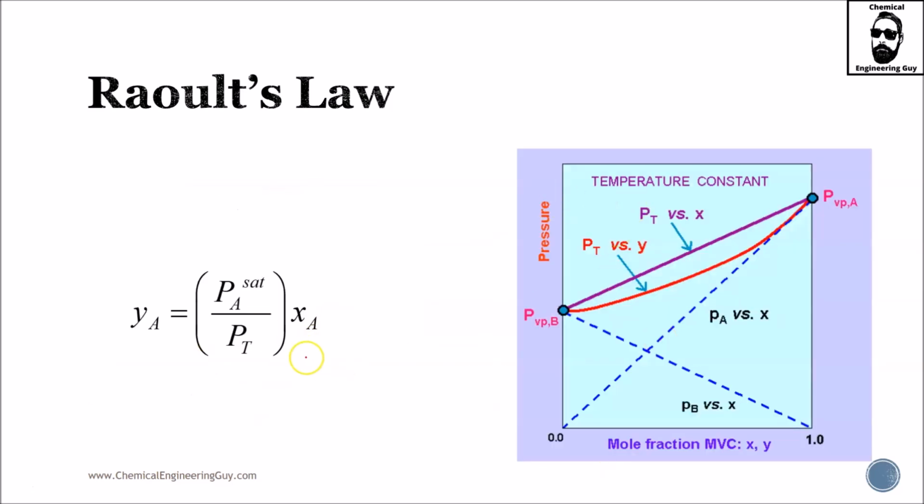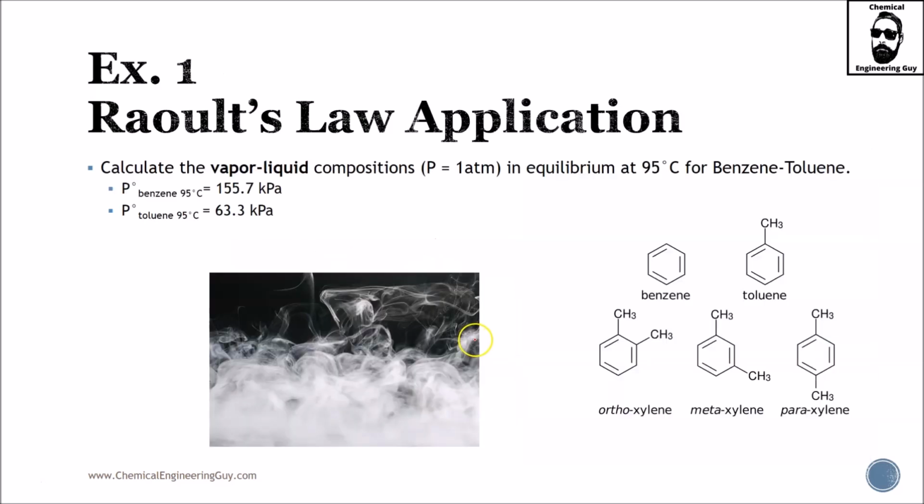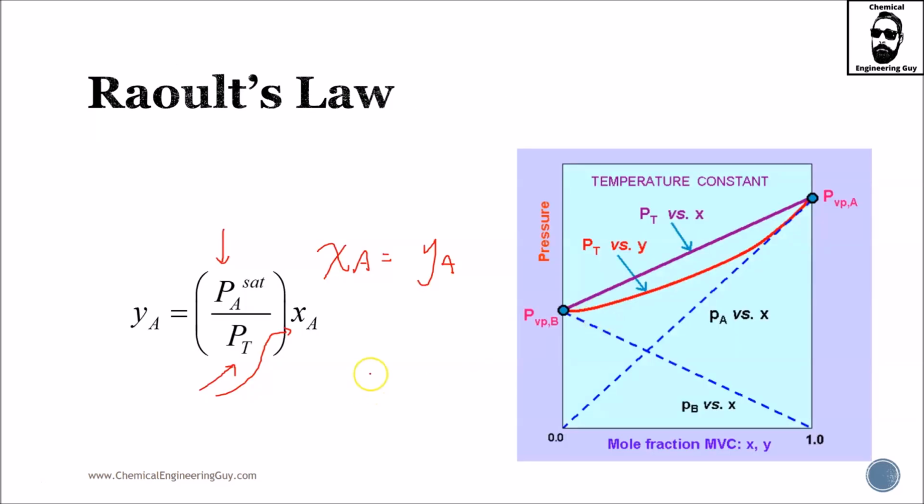And if we propose several data, if we know the total pressure, and we propose several x values, we will start seeing that we can form, if we know the equilibrium, a line, which is not always, actually should not be always, XA equals YA. Essentially, this is Raoult's law. Of course, I know this is very theoretical and a lot of equations and manipulations. We will further understand this in the following exercise.